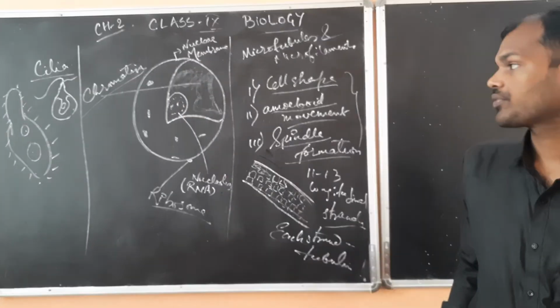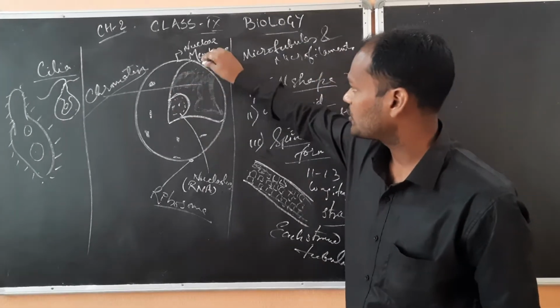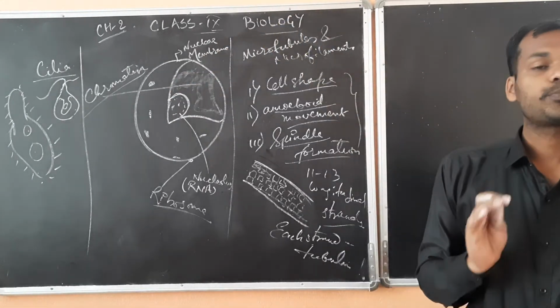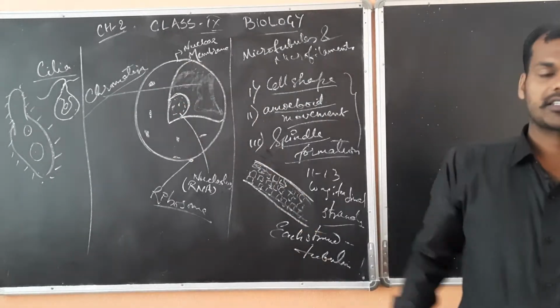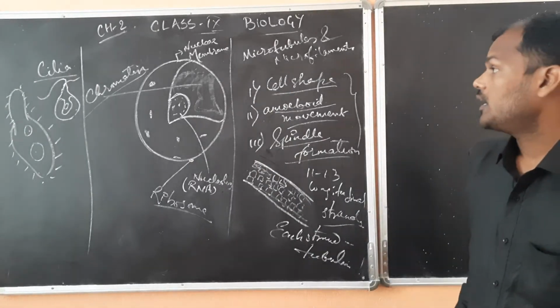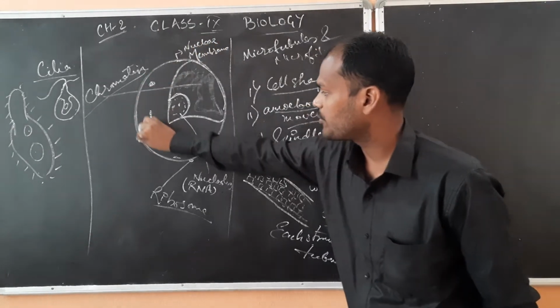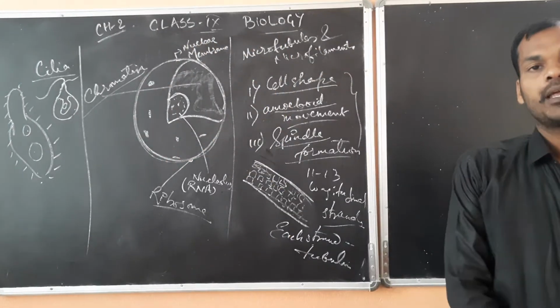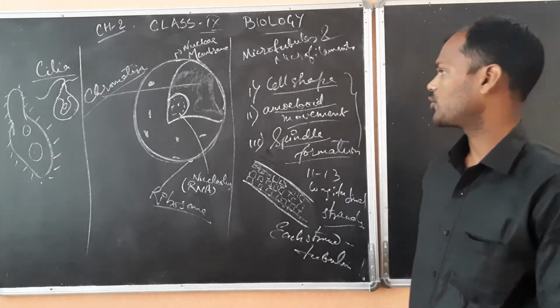The outer membrane is the nuclear membrane, which protects the cellular contents from the outside environment. It is selectively permeable. If something is necessary inside, then it can go, otherwise it cannot.